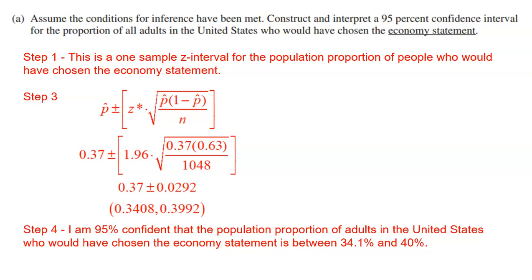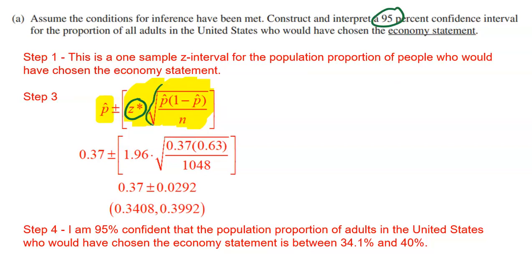All right, step 3 is actually building the interval. It's really, really easy. We're going to start off with what our sample shows, because we have to admit that it's just an estimate. It's called a point estimate. Then we're going to go up and go down by what's called the margin of error. The margin of error is a combination of 2 things. First, your z star, which is based on how confident we want to be. That's going to be based on 95% confident.